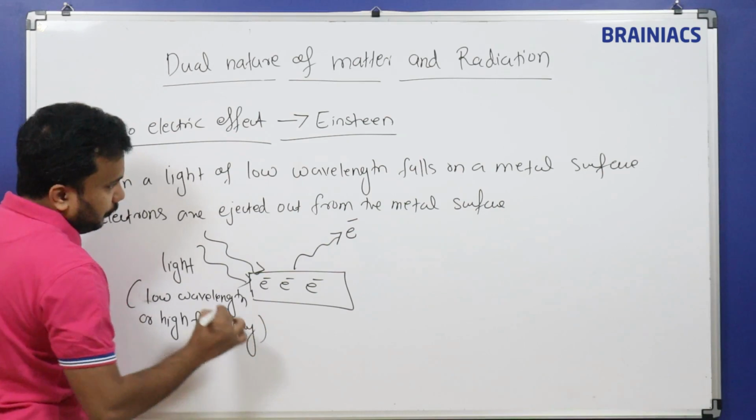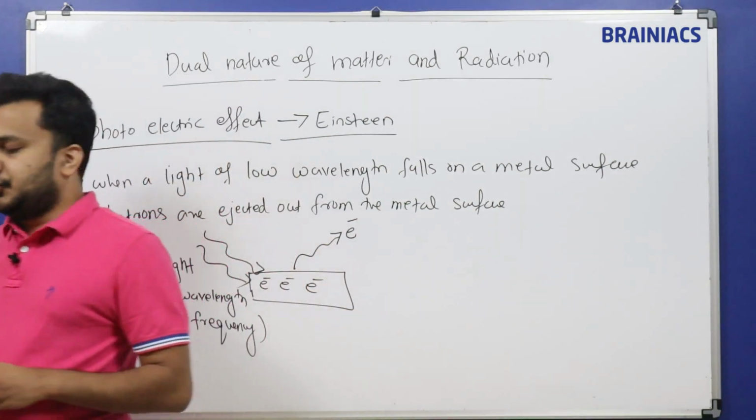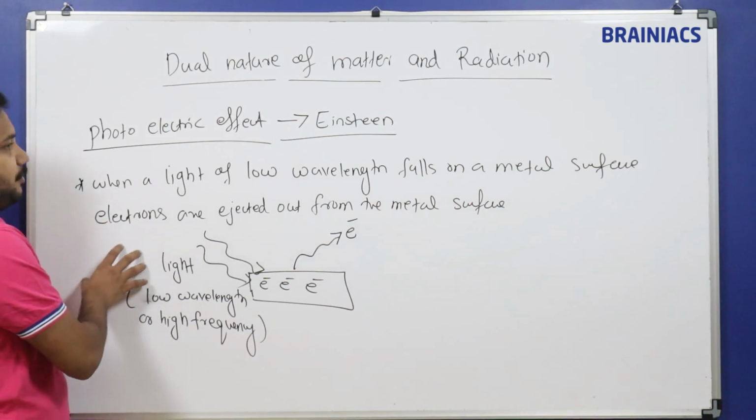When high frequency or low wavelength light falls on a metal surface, electrons are ejected out. This is the basic theory of the photoelectric effect. The photoelectric effect proves that light is in the form of particles.